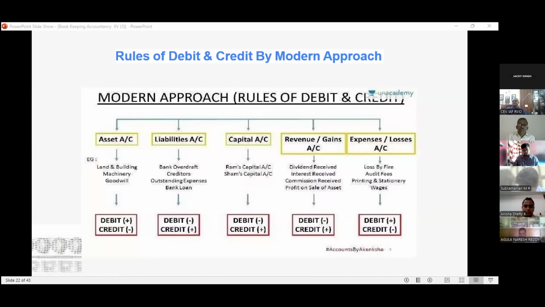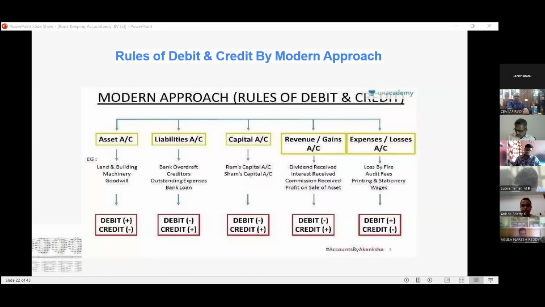Suppose you have taken a bank loan, and at present you are paying the bank loan. Earlier, when you took the bank loan, it was a credit. Now that you are paying the bank loan, it should be a debit. And as per the double entry accounting system, there should be some credit also. Then what should be the entry? Bank loan account debit to bank.